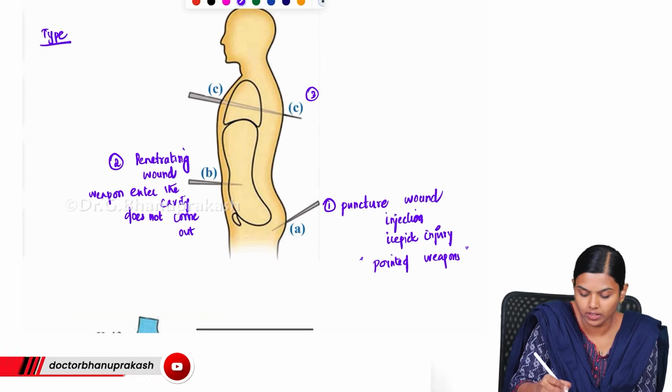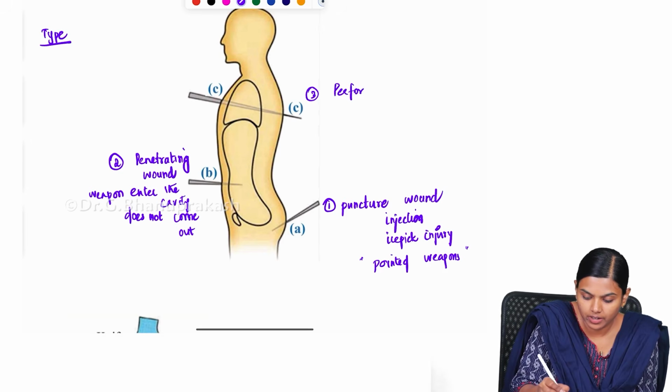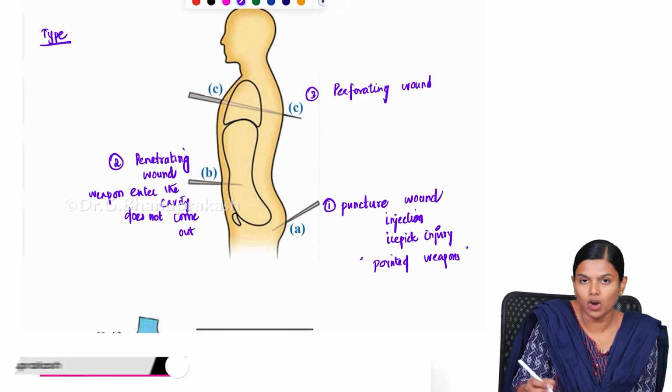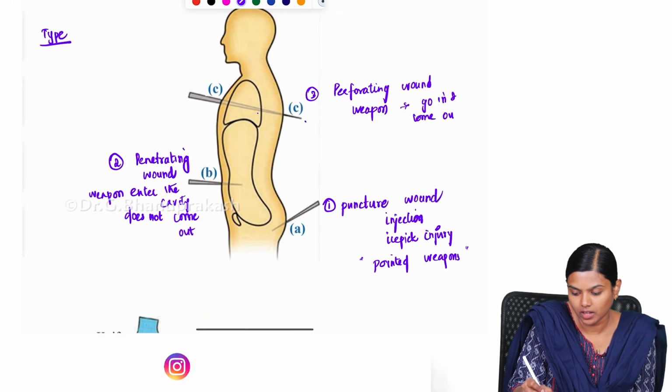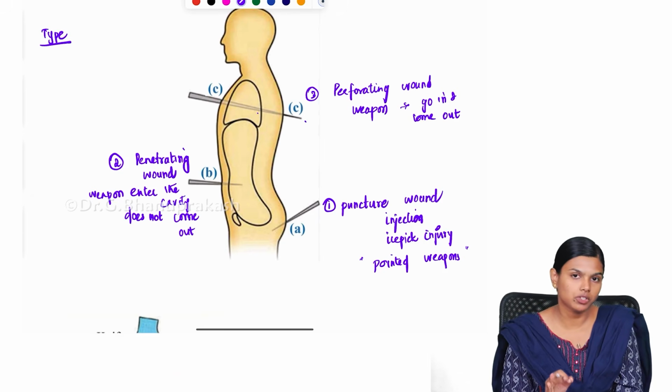Finally, you have the perforating wound. Here the weapon will penetrate and it will come out. The weapon will go in and come out. So these are the 3 types of stab wound.